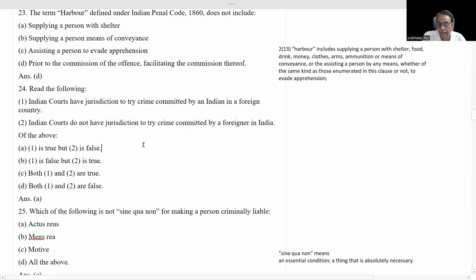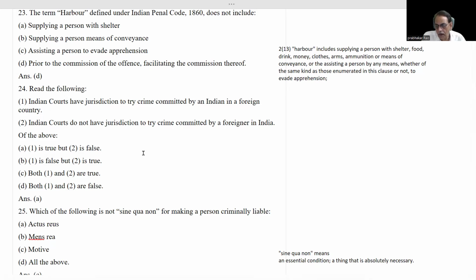Two Italian naval persons came in a ship and its flag is hoisted. The Italian flag has been hoisted. That means that ship belongs to Italy. Two Italian sailors came about 7 to 8 kilometers within the sea waters of the Kerala coast.